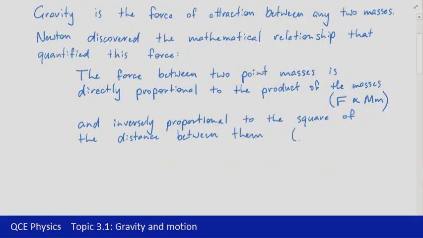If we write that as a proportional relationship, that would be F is proportional to 1 on R squared.